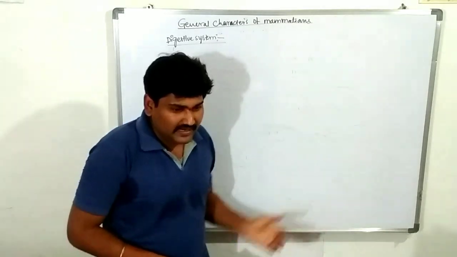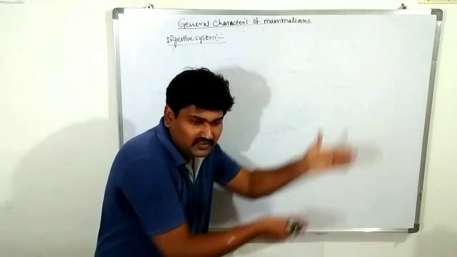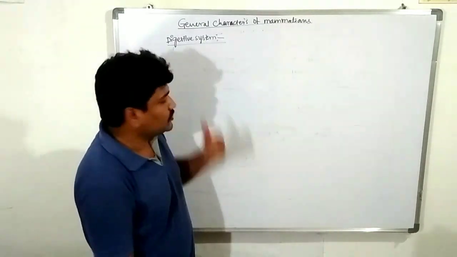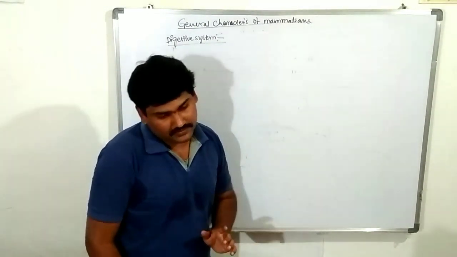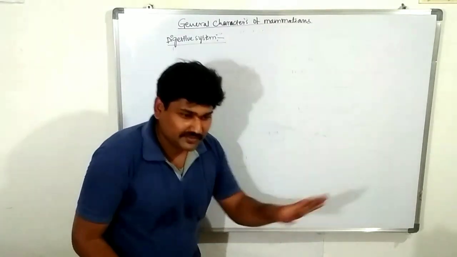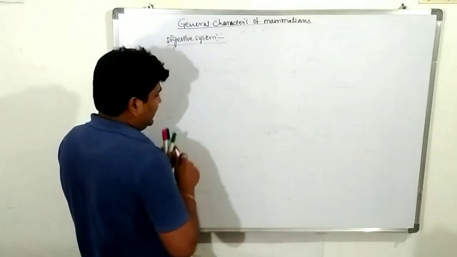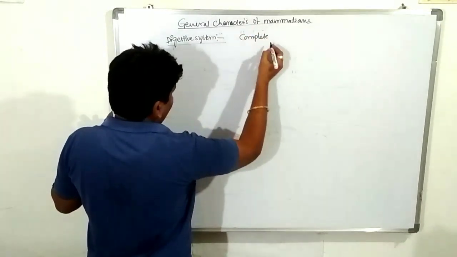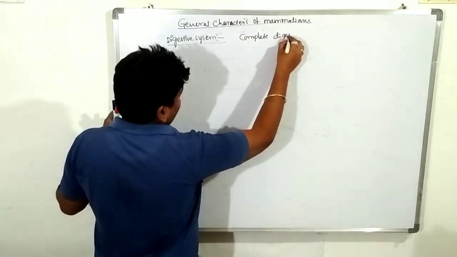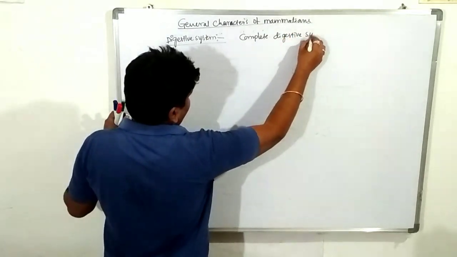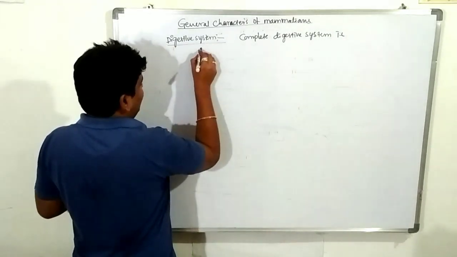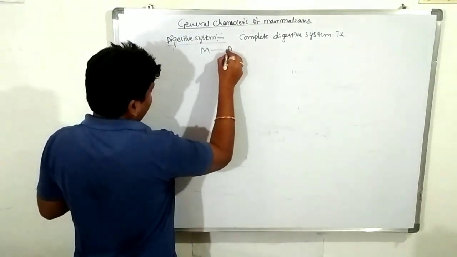Clear. But the mammal has a sac-like organ, the stomach. The complete digestive system is present, starting with the mouth and ending with the anus.